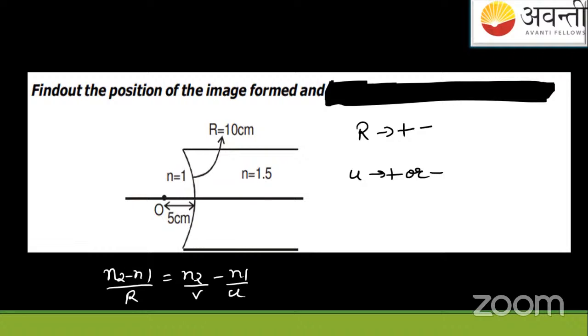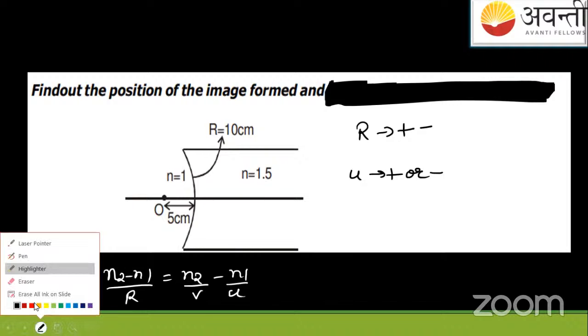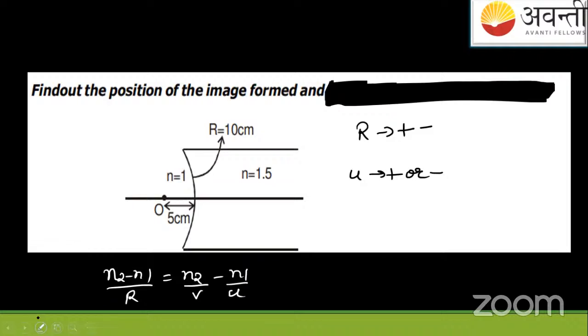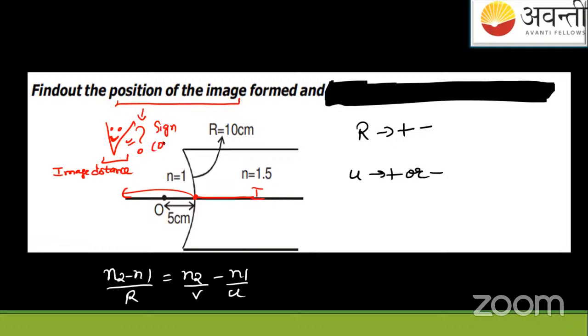So find the image. मतलब image का distance कितना है? I'm asking this from you people. Find the V, the position of the image. मतलब V. Find this. What is V? Image distance. Image का distance कितना है? I want the answer. I'm giving you a few minutes. मतलब यहाँ से यहाँ है, or the image is on that side only. You have to find this V value with the proper sign and conventions. This is a challenge for you.